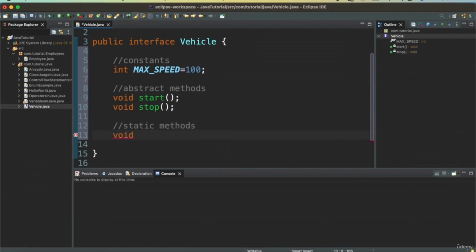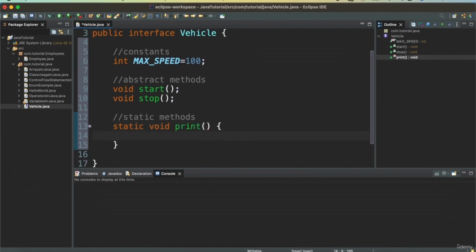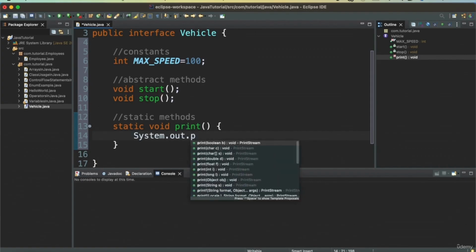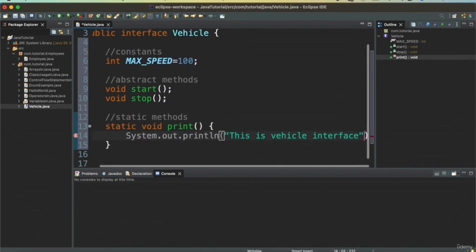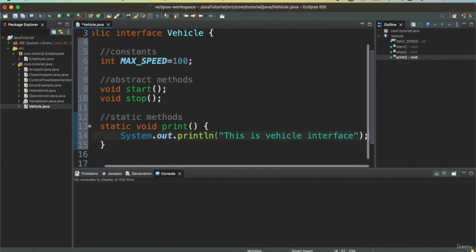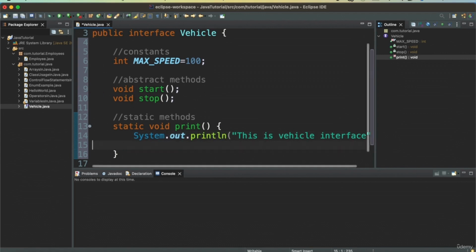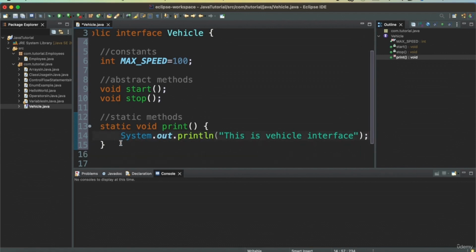I can also define static methods, something like static void print. And because it's a static method, I can provide the implementation. So I will say this is a vehicle interface. So this does not belong to an instance, this will belong to a class. In this case, this will belong to an interface.